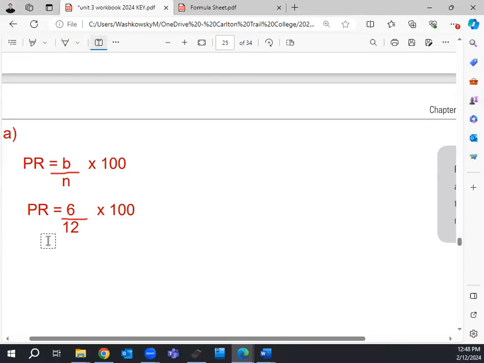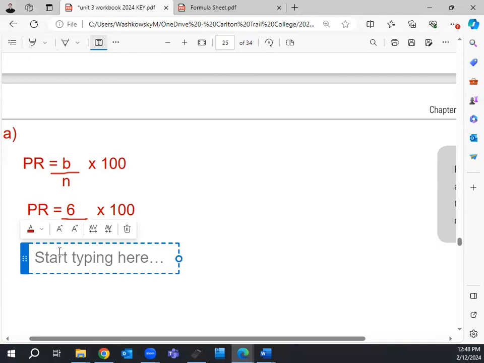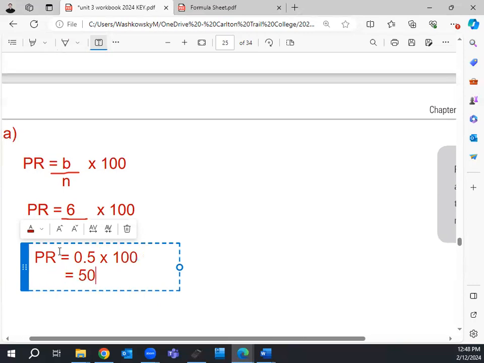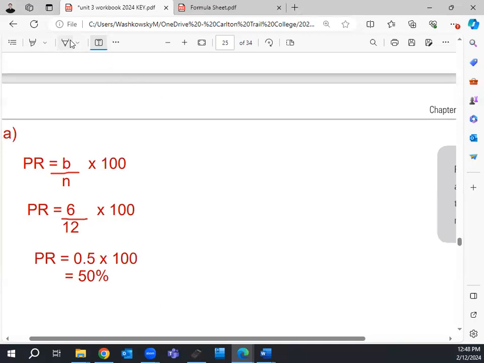Most of the time, you're going to need a calculator. But in this case, what's 6 divided by 12? It's going to give you a half. 1 over 2 is 0.5, same thing. A half times 100, you're going to get 50. Specifically, the 50th percentile.